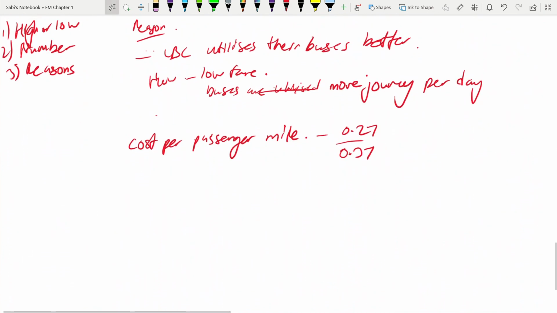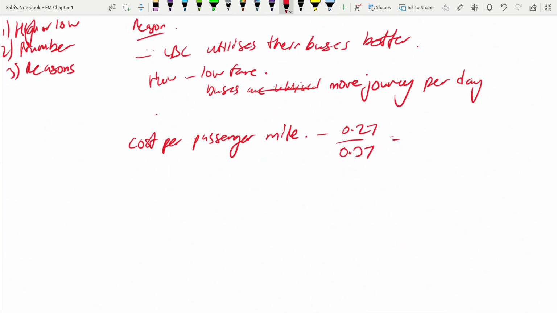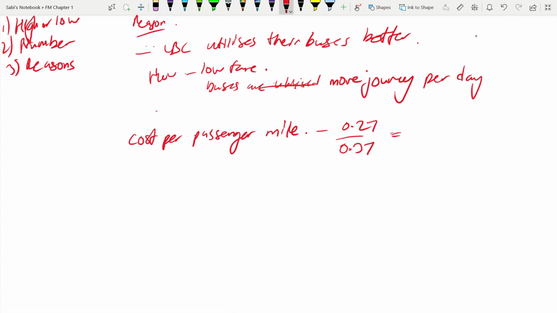So when you compare this, because we want to calculate in terms of percentage how much is the cost per passenger mile of LBC over the industry, that is 0.27 divided by 0.37, 73%. So 73% is the cost per passenger mile for LBC.